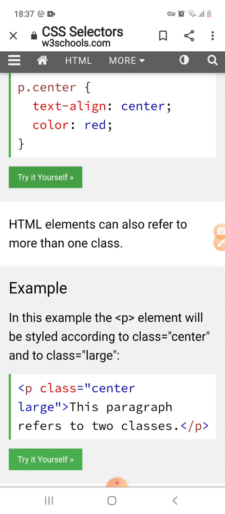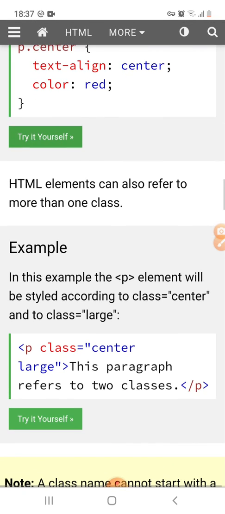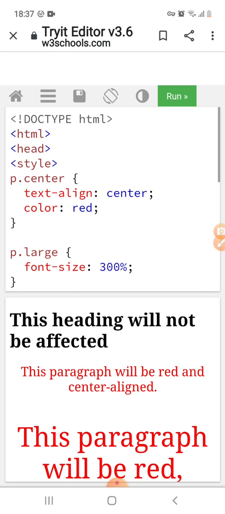In this example, the p element will be styled according to the class center and the class large. So p class equal to center large. So this would be the output.